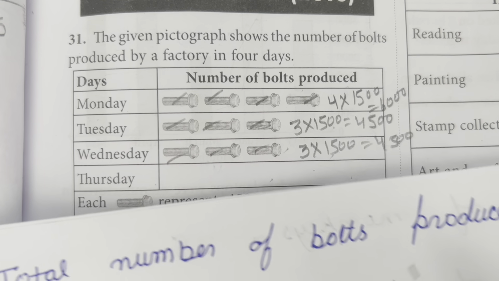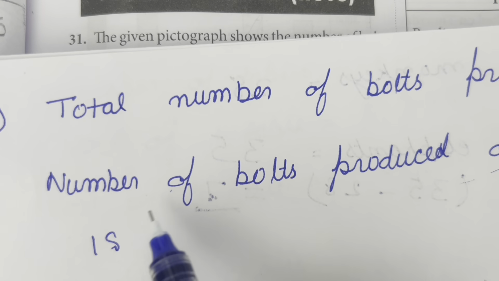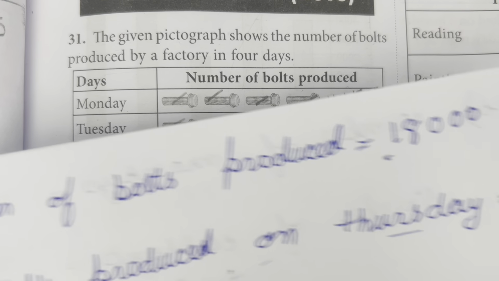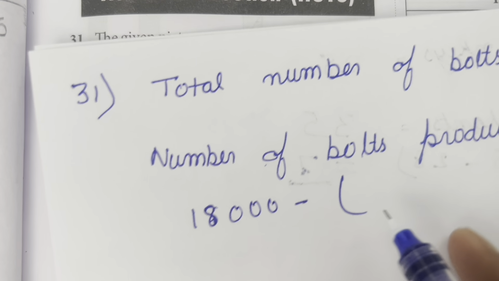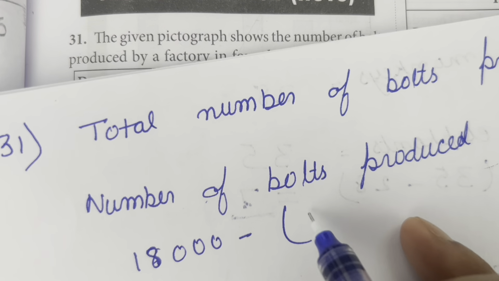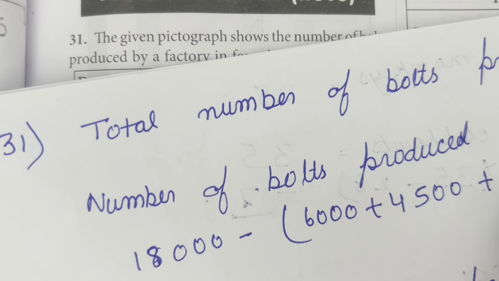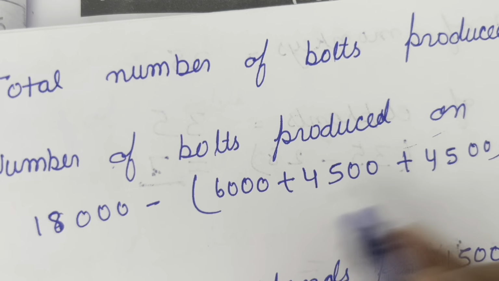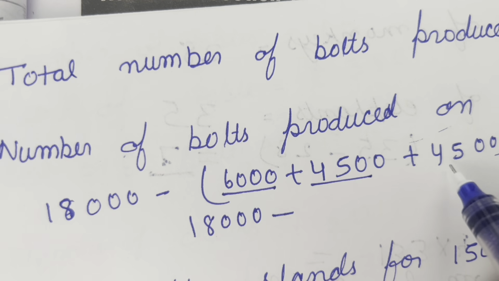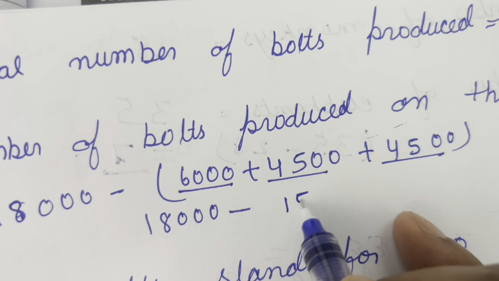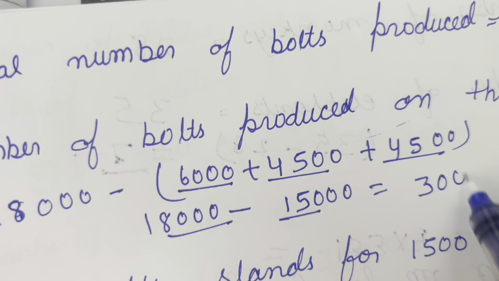So total number of bolts produced is equal to 18,000. So number of bolts produced on Thursday is equal to 18,000 minus number of bolts produced on Monday, Tuesday and Wednesday, that is equal to 6,000 plus 4,500 plus 4,500. After adding this we will get 15,000. And 18,000 minus 15,000 is equal to 3,000.